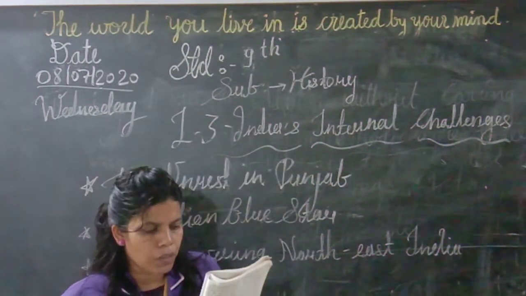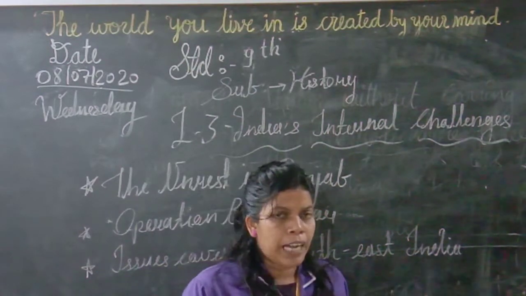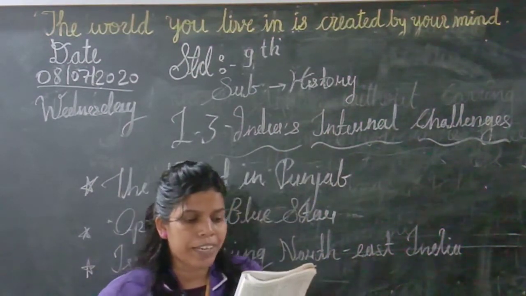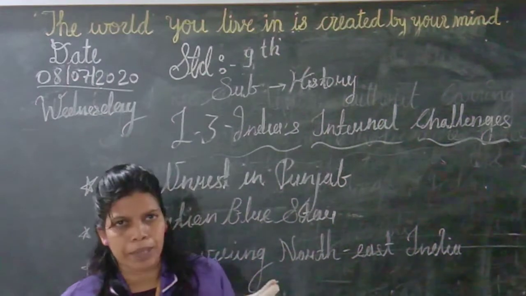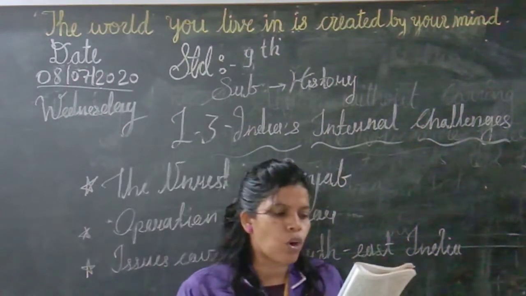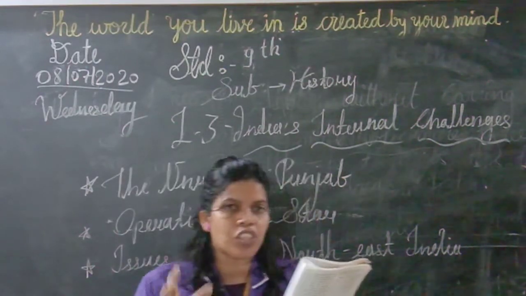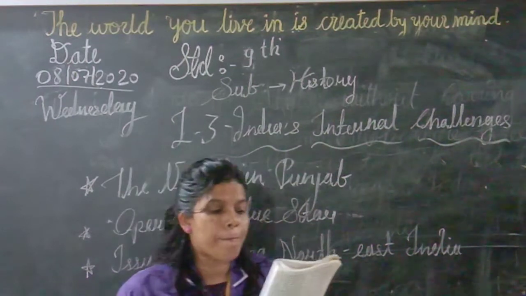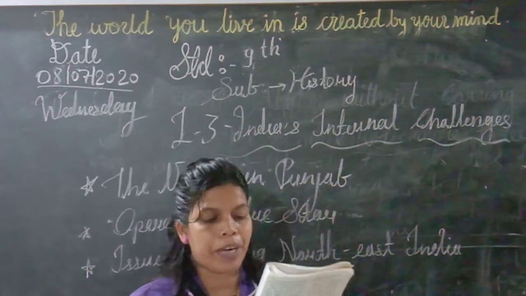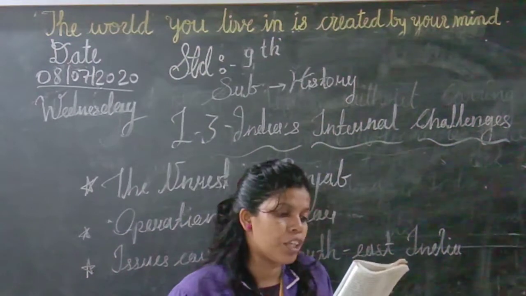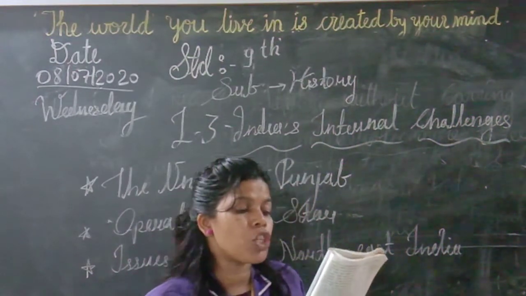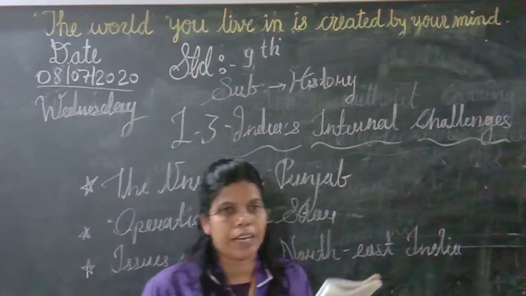It was a big task to get the terrorists out of the Golden Temple, and this whole charge was given to Major General Kuldip Singh Brar. On the morning of 3rd June 1984, the operation started.